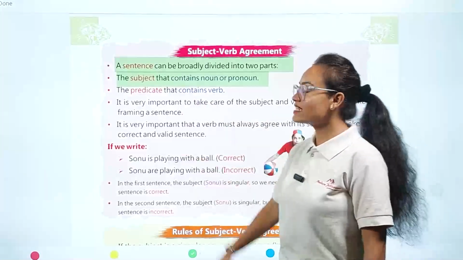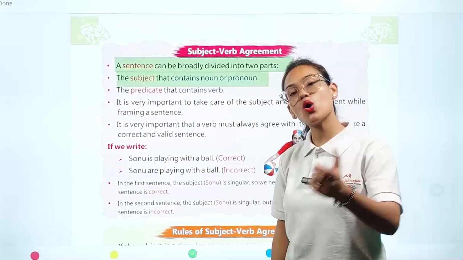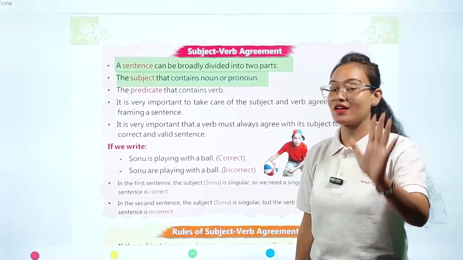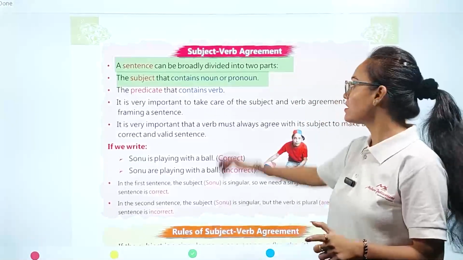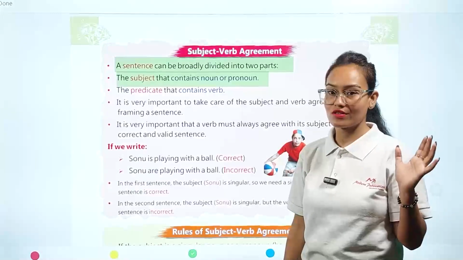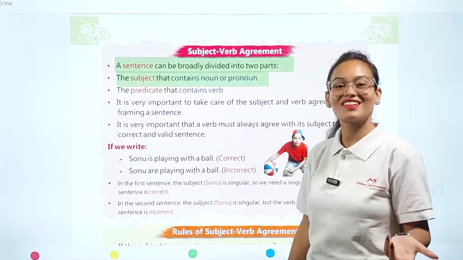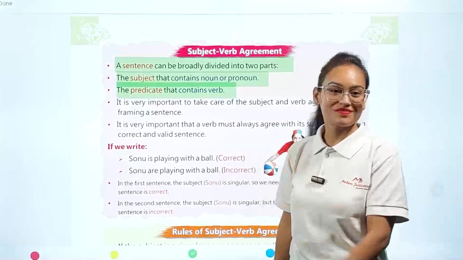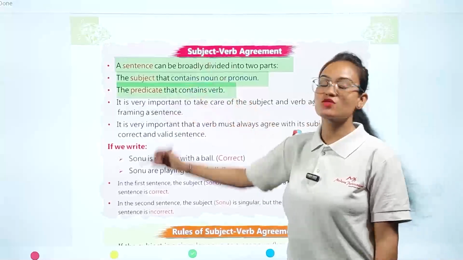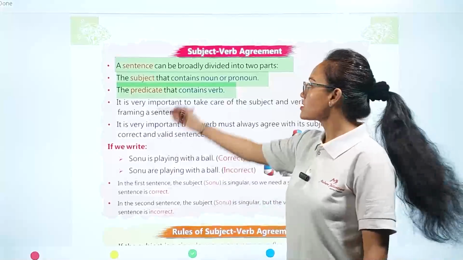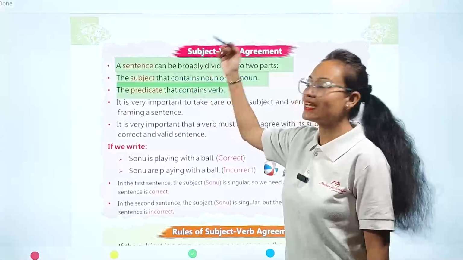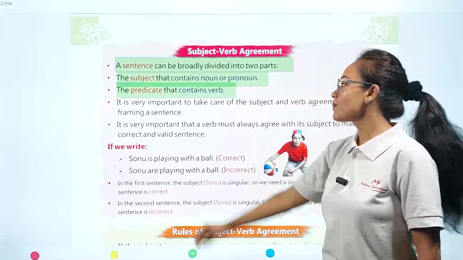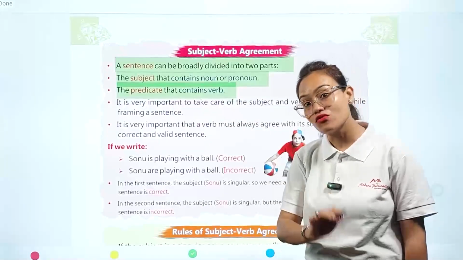The subject always contains the noun word or pronoun word. But what about the predicate? The predicate contains the verb. So subject always contains a noun or pronoun and predicate always contains a verb.